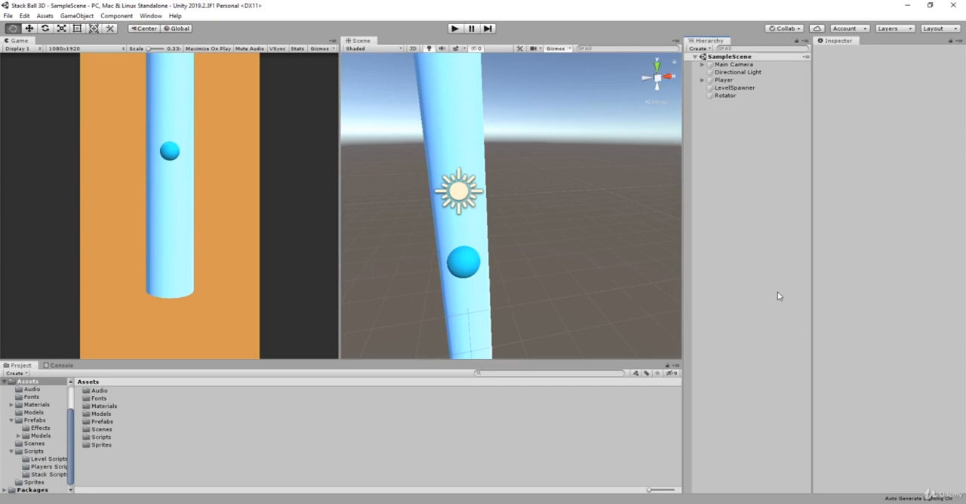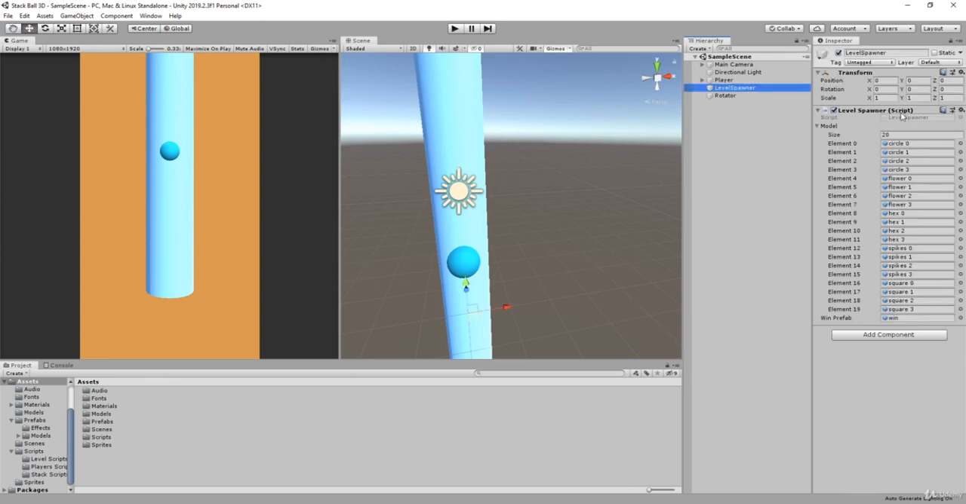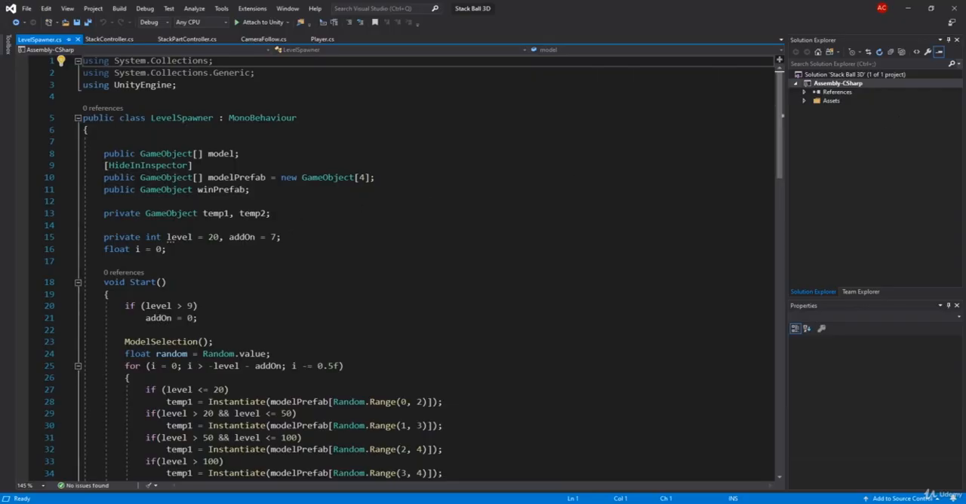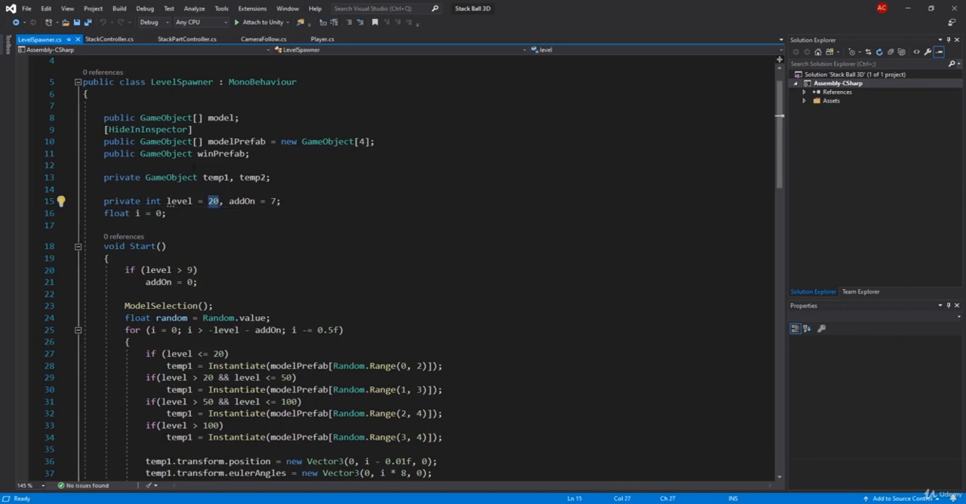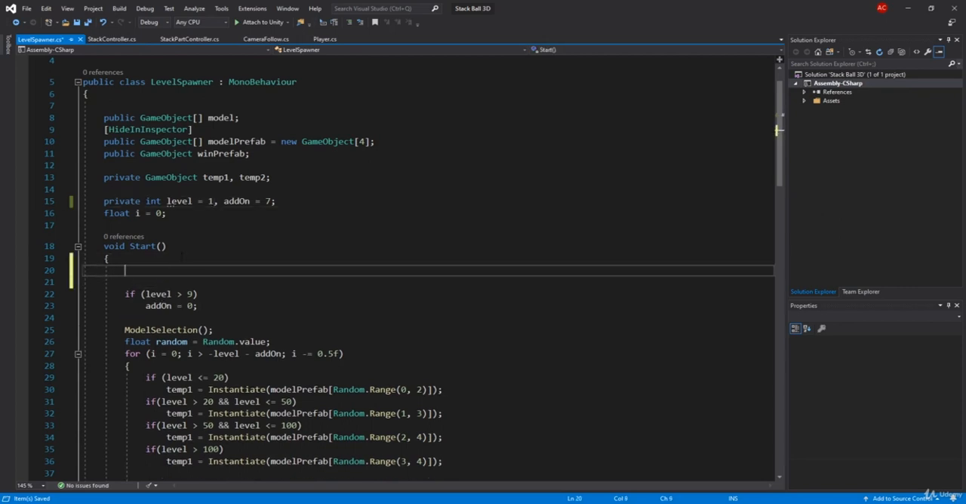In this video we're gonna add some level ups to our game. So without further ado, let's get started. The first thing we gotta do is go to level spawner, and here we're gonna open it up. Once we're here, this level over here does not matter, so you can put any number you would like. Actually, what we're gonna do is use something called player preferences. If you never heard of them, I'm gonna explain in just a second.